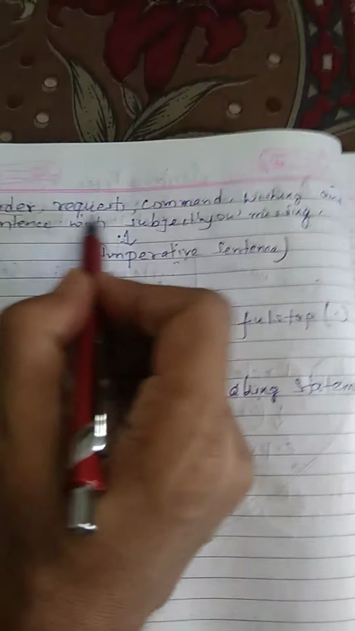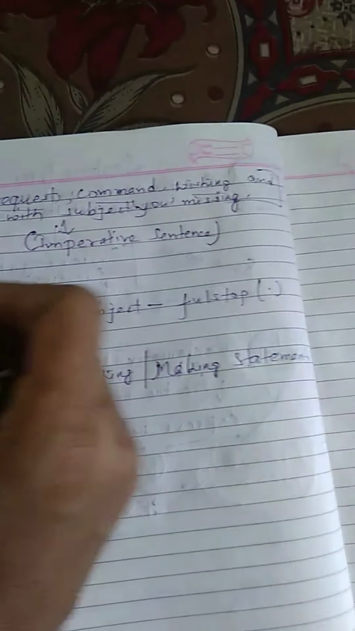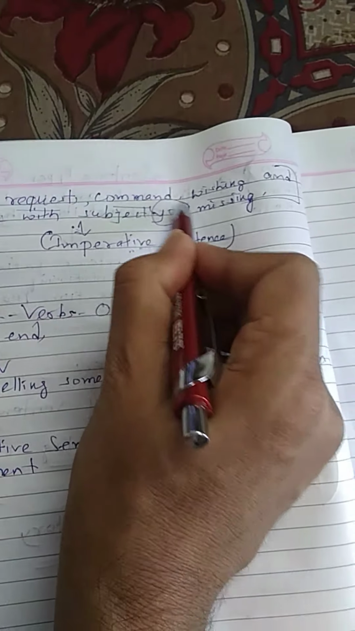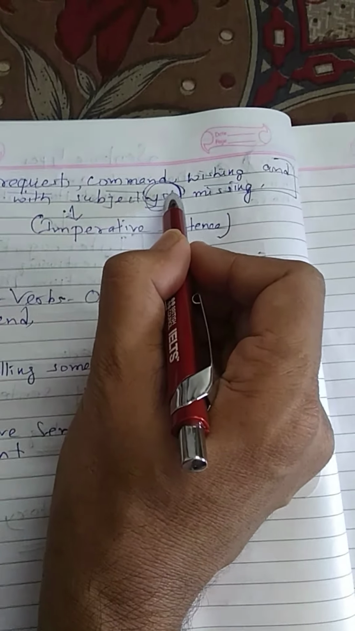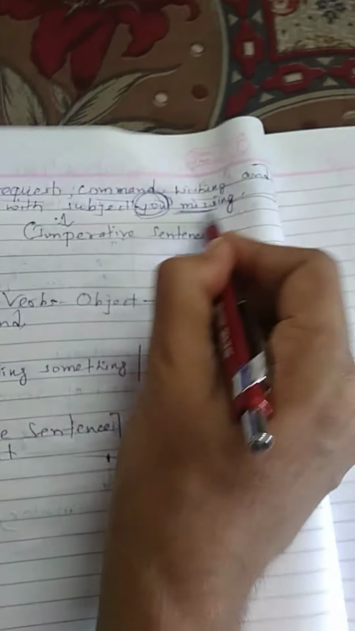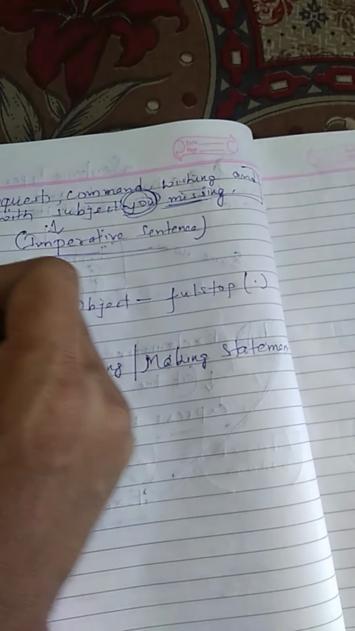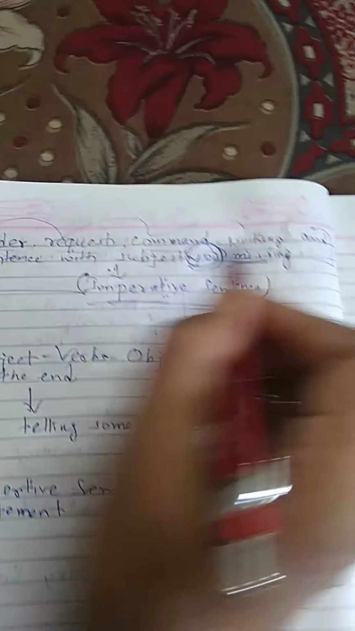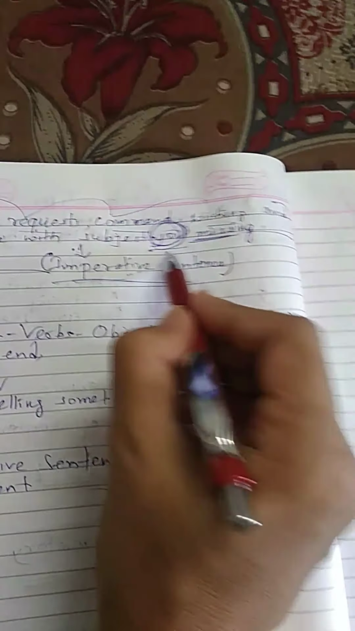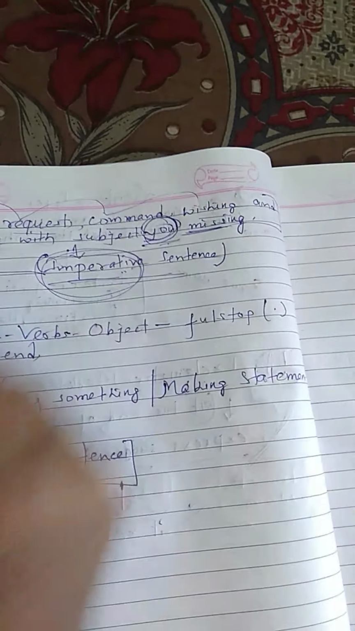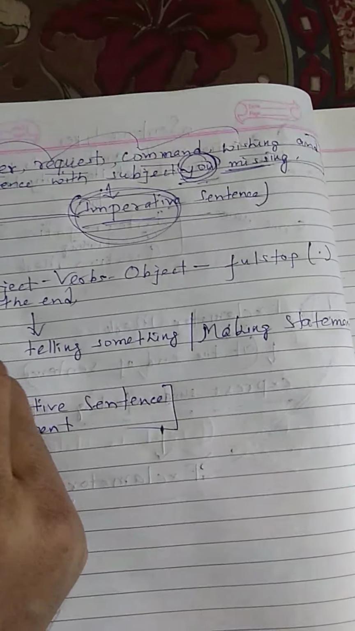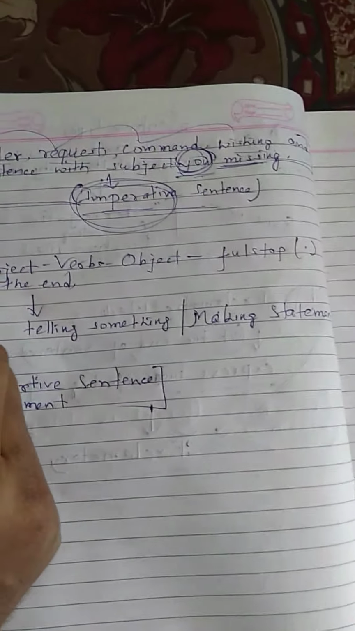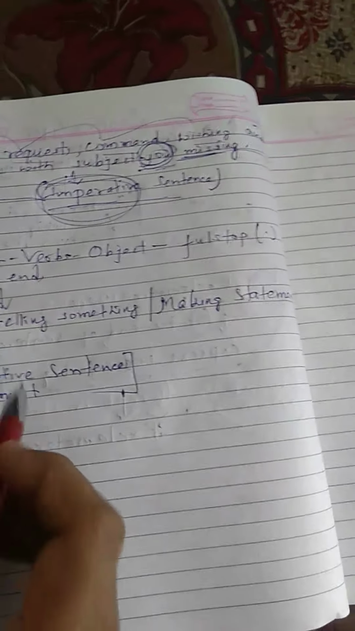Next one, the sentence which represents order, request, command, wishing, and the sentence with the subject you missing. In all these sentences the subject is you, but you will be missing. Such a type of sentence is called an imperative sentence. An imperative sentence expresses order, request, command, and wishing, and the subject you will be missing. This would be the first type, but for your better understanding I have brought it to the last.